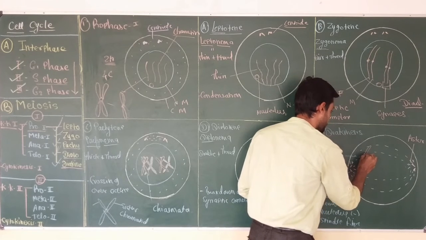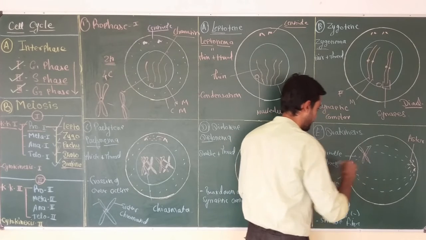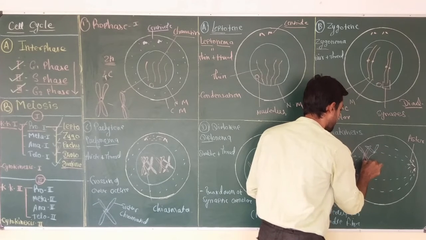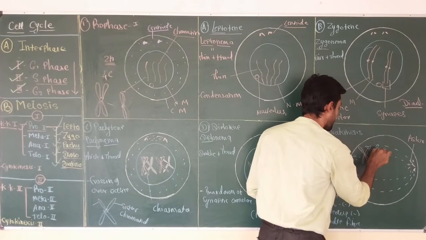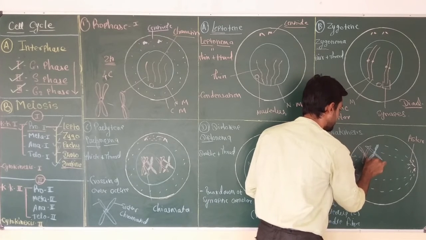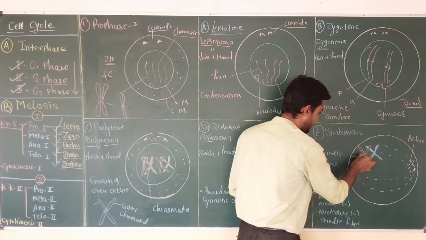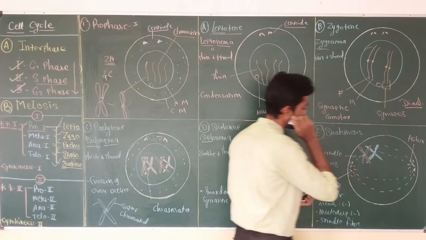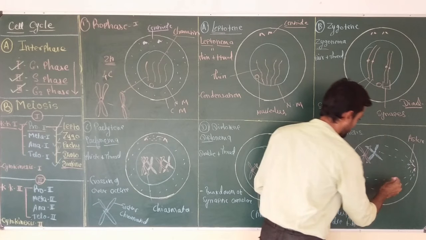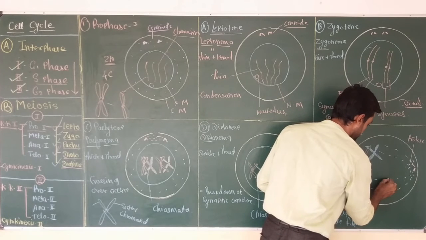This is the first chromosome attached with spindle fibers. These are the spindle fibers attached to the centromere of the homologous chromosomes. And now the second pair of homologous chromosomes we can draw somewhere here.